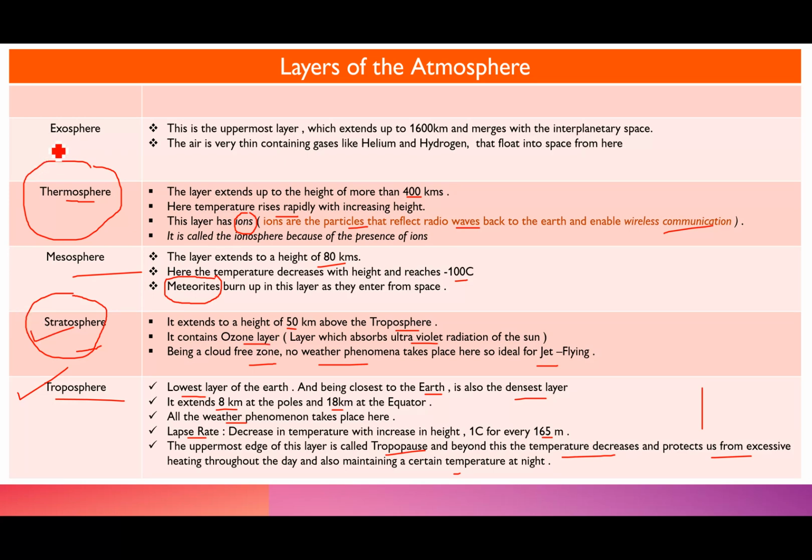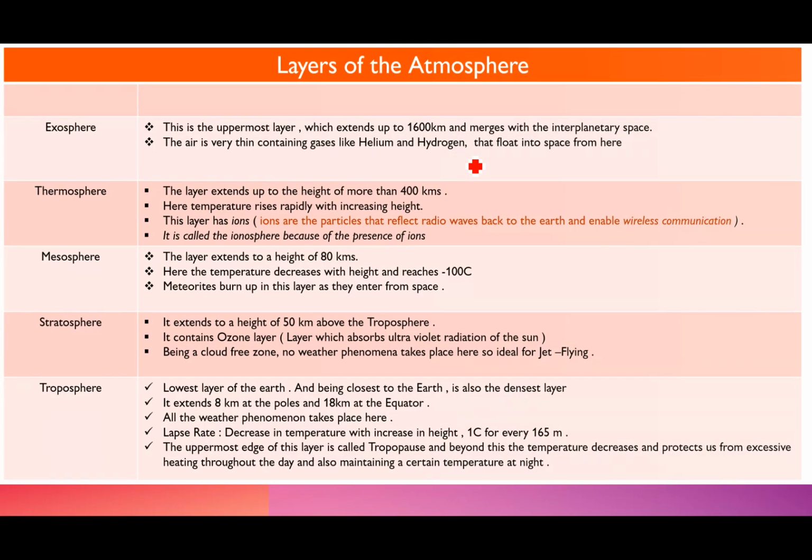Right? Then the last one is the exosphere. Now this is the uppermost layer. It extends up to about 1600 kilometers and then it merges with interplanetary space. The air is very thin. It contains gases like helium and hydrogen that float into space from here. So this is all about the layers of the atmosphere. Now let's move on to the next slide.